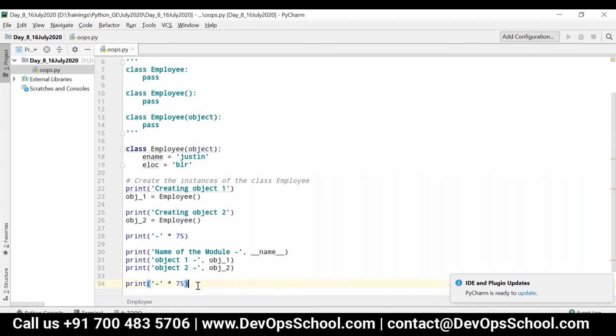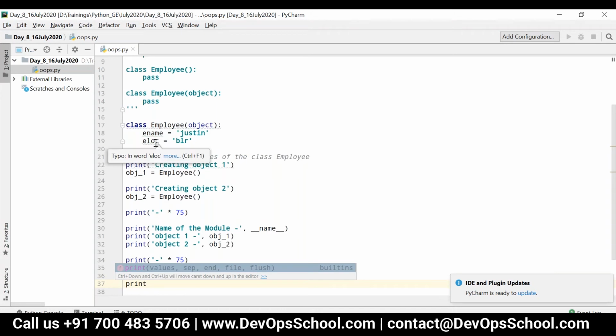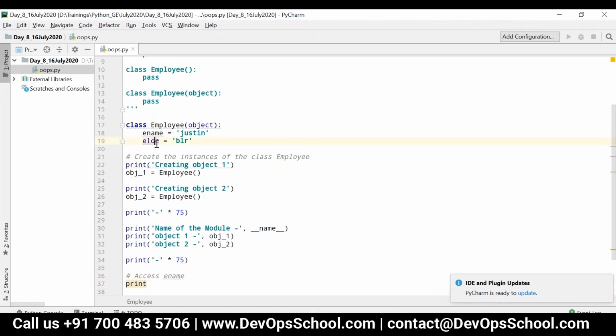Now let me access those attributes outside the class. Access ename. If you define any attributes at the class level, you can access that attribute either using the class name or using the object name.